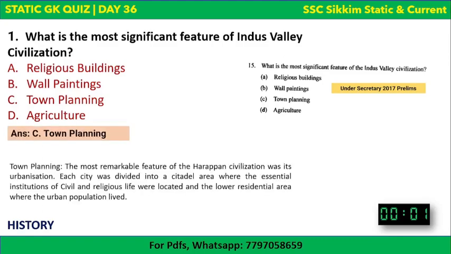The correct answer to this question is town planning. Okay, so the most remarkable feature of the Harappan civilization was its urbanization. Each city was divided into citadel area where the essential institution of civil and religious life were located, and lower residential area where the urban population lived. So town planning was the most significant feature. Okay, other features were also there, but town planning was important one.